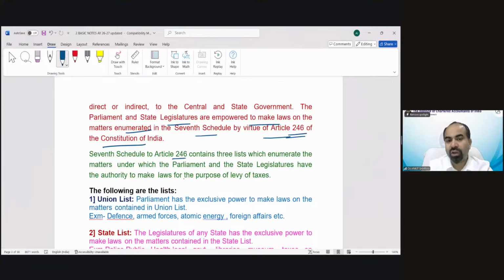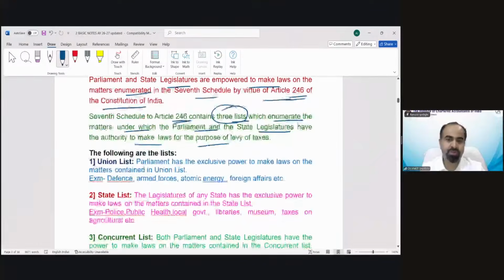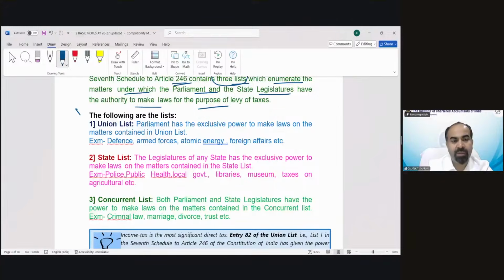The 7th Schedule under Article 246 contains 3 lists. This is important for examination. These lists enumerate the matters under which the Parliament and state legislature have the authority to make laws for the purpose of levy of taxes. So the power has been divided between the Parliament, central and state government. What powers the Parliament or state government has, we are going to discuss over here. When I say this is important, it does not mean that other things are not important. In my opinion this is important, but each and everything is important.